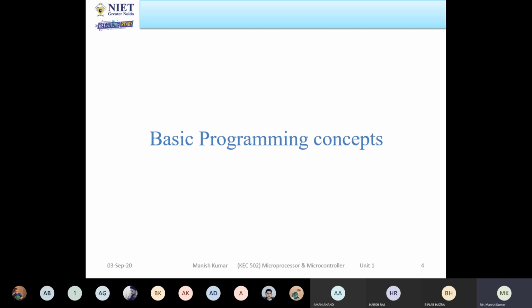Nowadays, there are no such systems designed in which programs are not required. So programming is a very necessary thing to develop a system with the help of hardware and software. You have to know how many types of programs and how many types of languages there are.